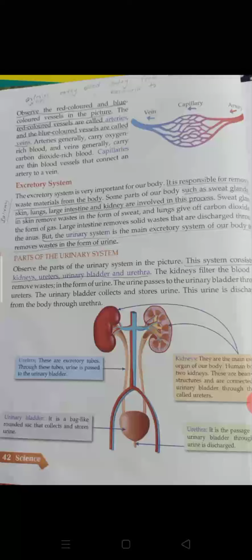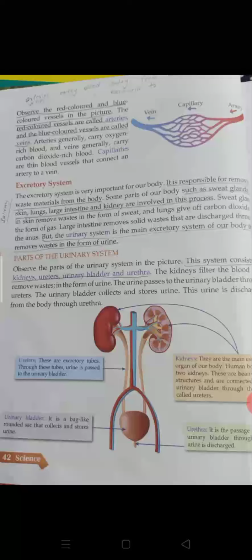Okay. Arteries generally carry oxygen rich blood, whereas veins carry carbon dioxide rich blood. Okay, that means when the blood is purified by removing the carbon dioxide, the arteries carry that oxygen rich blood to all parts of the body, whereas veins carry carbon dioxide rich blood from all parts of the body to the heart.